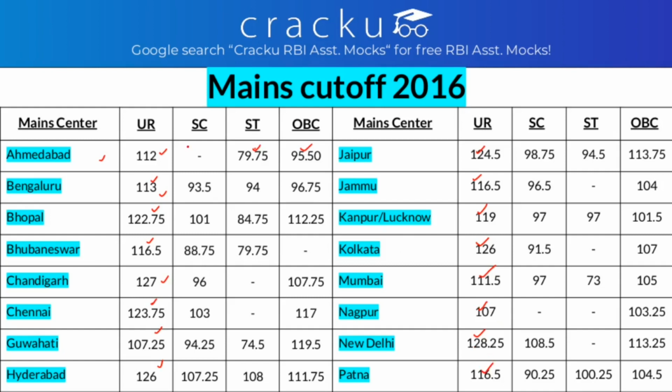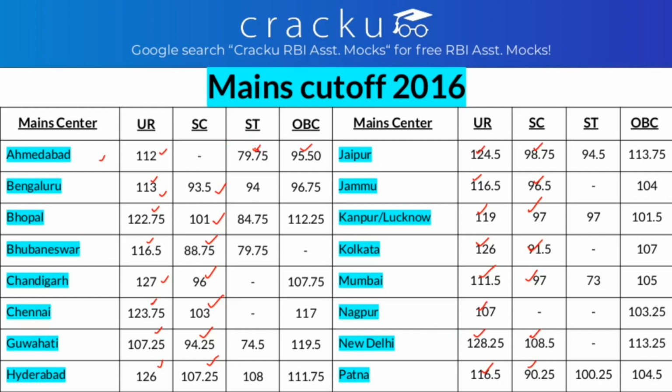Similarly, the cutoff for SC in Bangalore is 93.5. In Bhopal, it is 101. In Bhubaneswar, it is 88.75. In Chandigarh, it is 96. In Chennai, it's 103. In Guwahati, it's 94.25. In Hyderabad, it is 107.25. In Jaipur, it is 98.75. In Jammu, it is 96.5. In Kanpur, it is 97. In Kolkata, it is 91.5. In Mumbai, it is 97. In New Delhi, it is 108.5. And in Patna, it is 90.25.